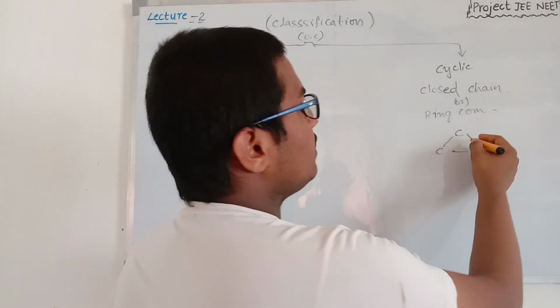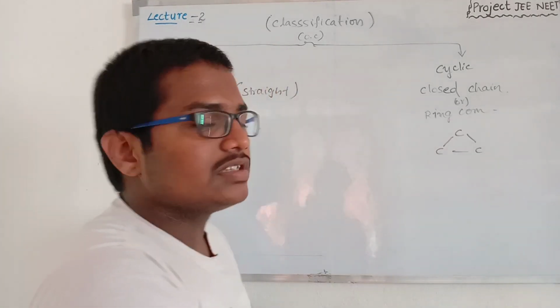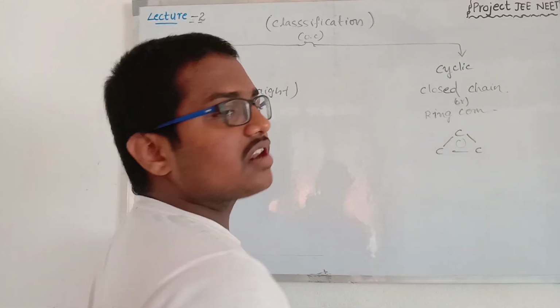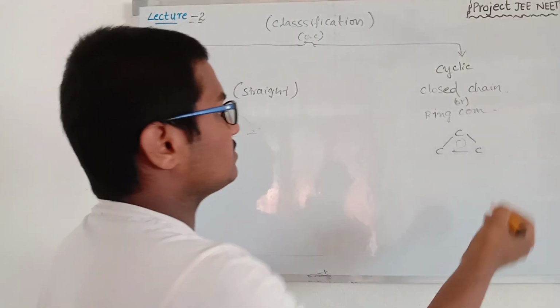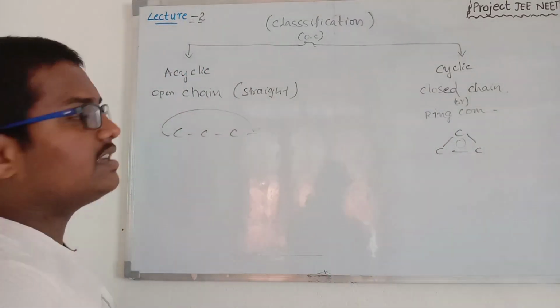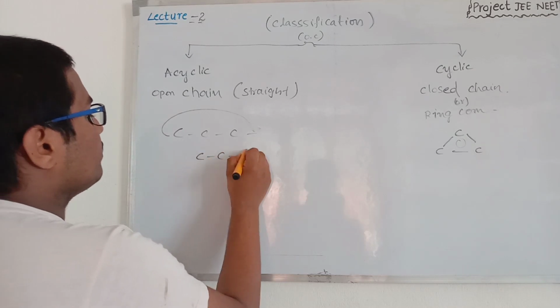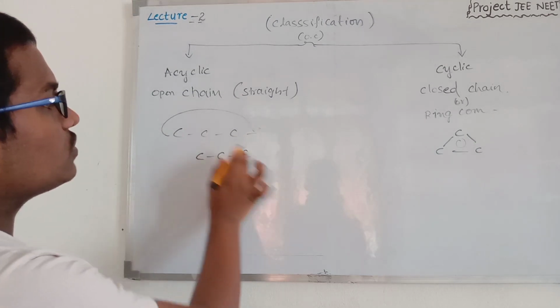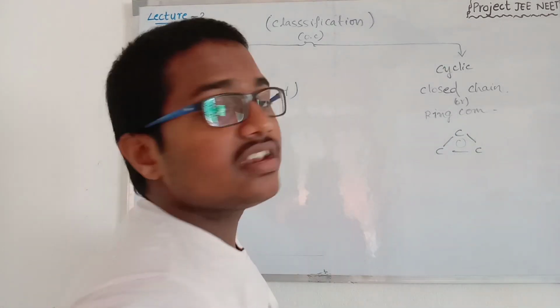One carbon is attached to two different carbons here, and a cyclic ring type structure is formed by these three carbons. If that same compound is discussed as acyclic, the structure would be like this. This is a non-closed compound and this is a closed chain compound.